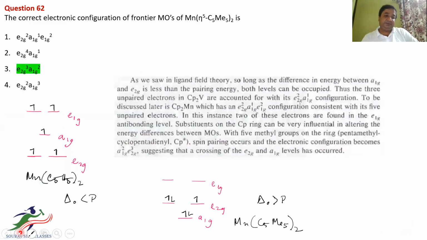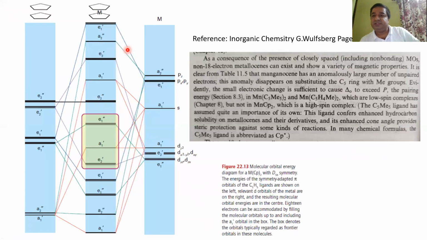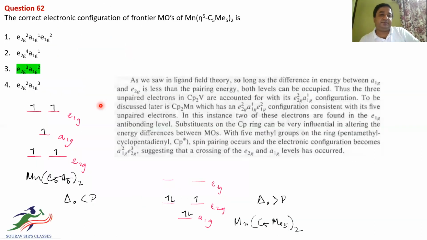For the next question, we have been asked the correct electronic configuration of the frontier MO of Mn(eta 5 C5Me5)2. Now I will suggest two books which you can read. One is Huheey and another is from Gary Wulfsberg. The MO diagram is from Catherine Housecroft, or you can say Atkins. These are the books that you can consult for the MO diagram.